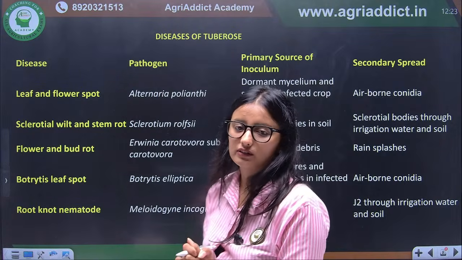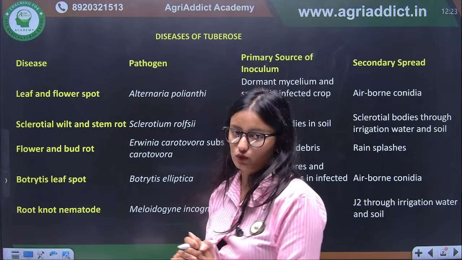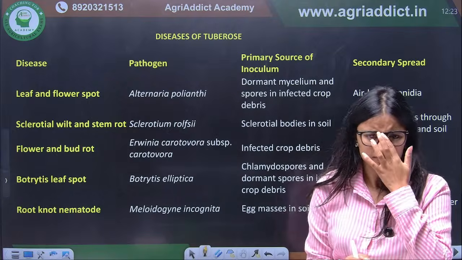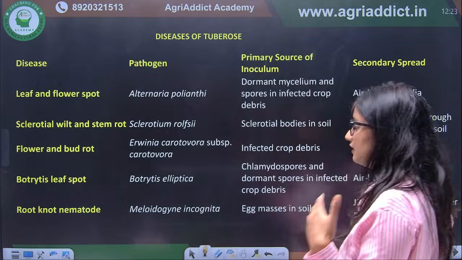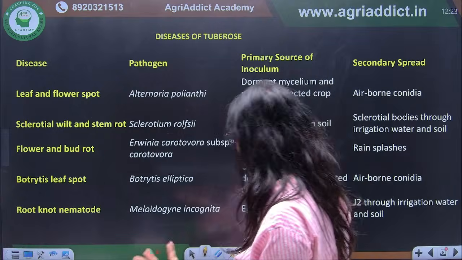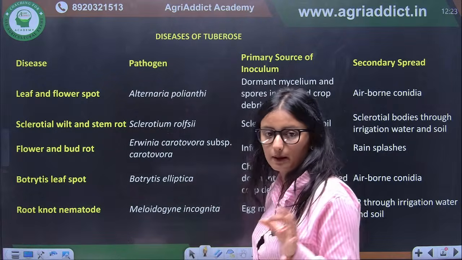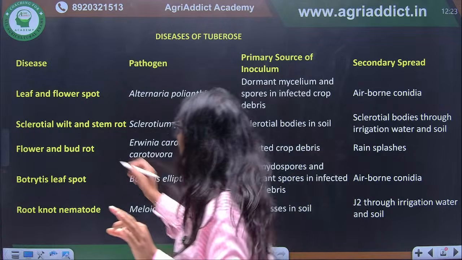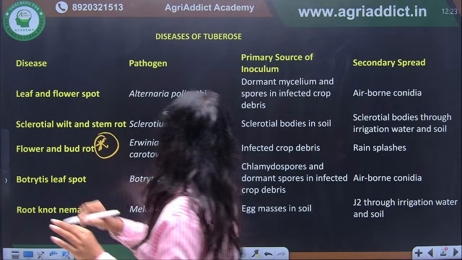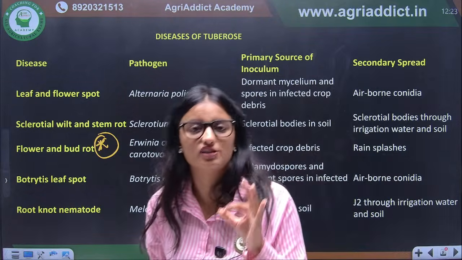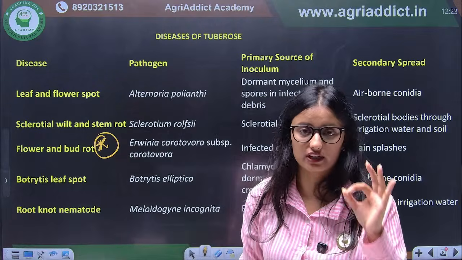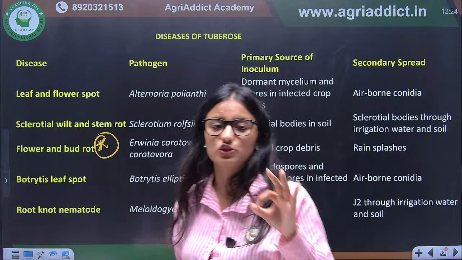Let's talk about the diseases of tuberose. Here they don't ask very peculiar or different diseases. The important thing to remember is flower and bud rot of tuberose, which is caused by Erwinia carotovora subspecies carotovora.